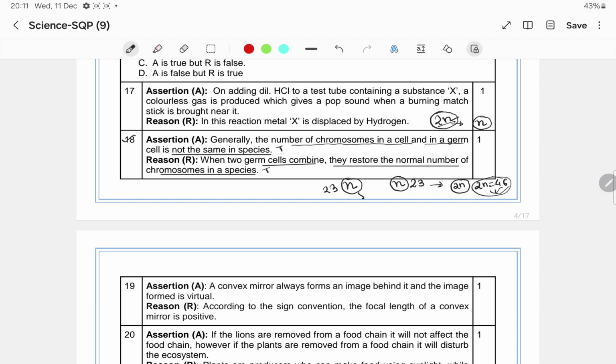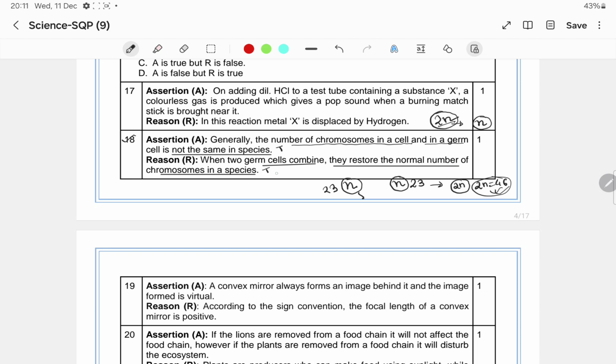Now how will you solve whether it is the correct explanation or not? You can connect the assertion and reason by using 'as' or 'because'. Generally the number of chromosomes in a cell and in a germ cell is not the same in the species, because when two germ cells combine, they restore the normal number of chromosomes in a species.